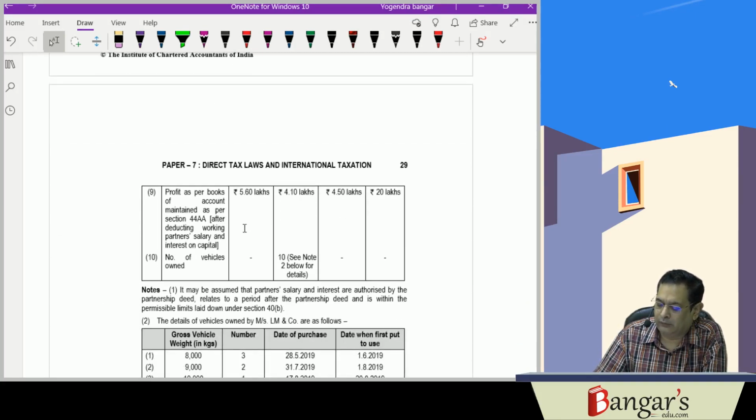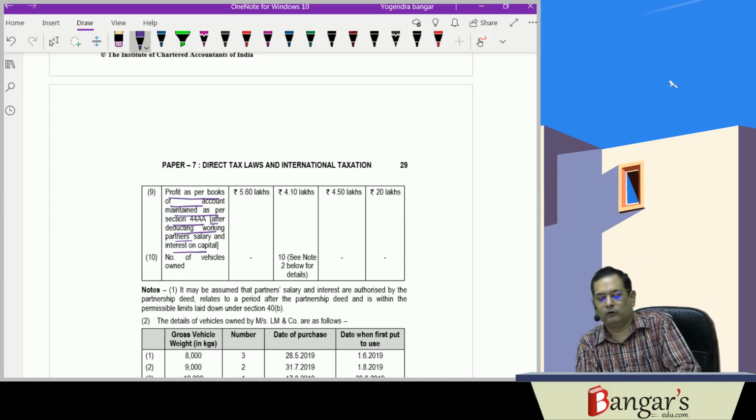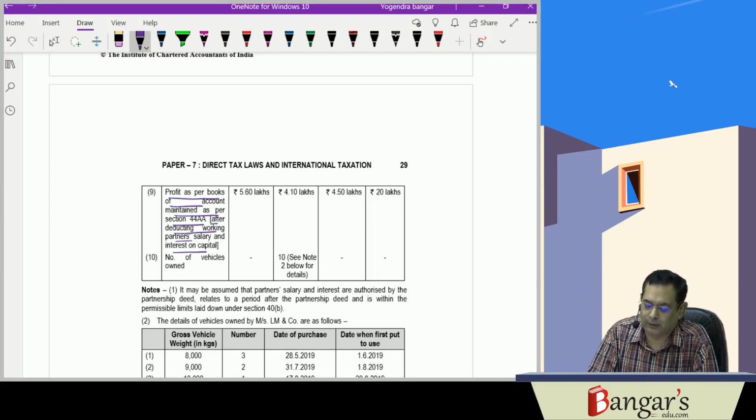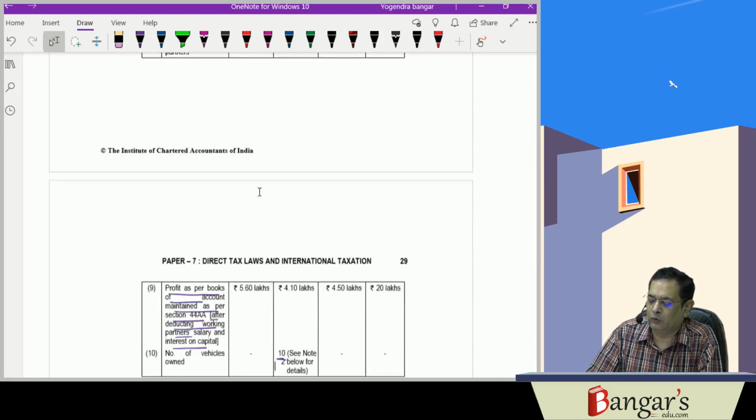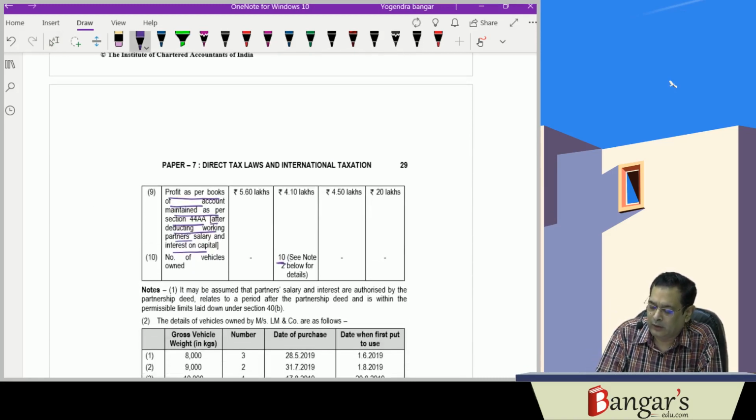Then they have said that profit as per the books of accounts maintained as per section 44AA, after deducting working partners salary and interest on capital. And regarding the number of vehicles, LM and Company does not own more than 10 goods carriages. And they say see note 2 below for the details.